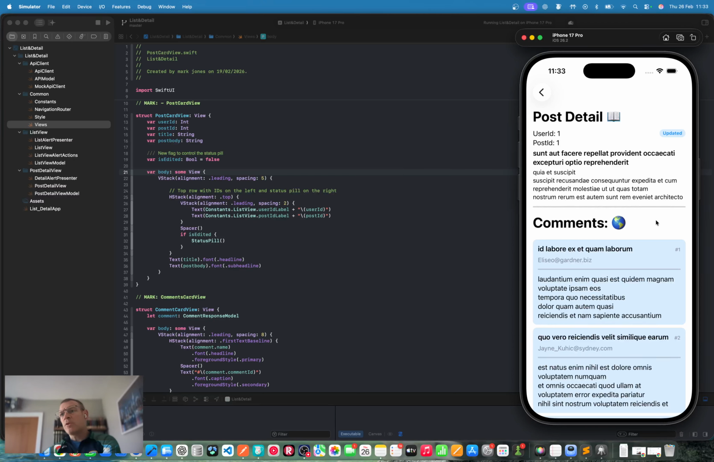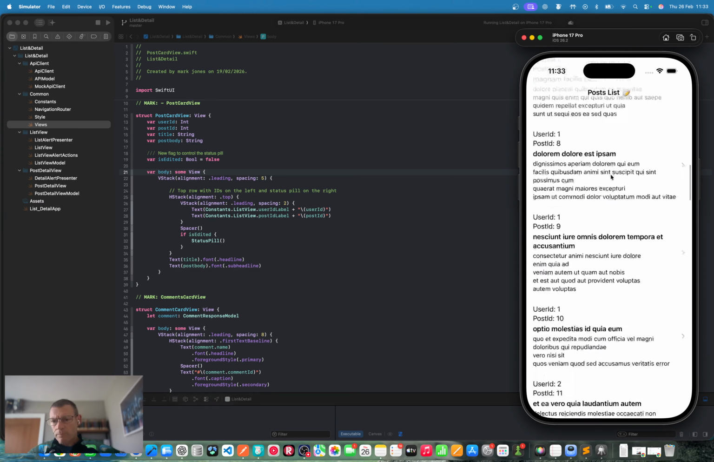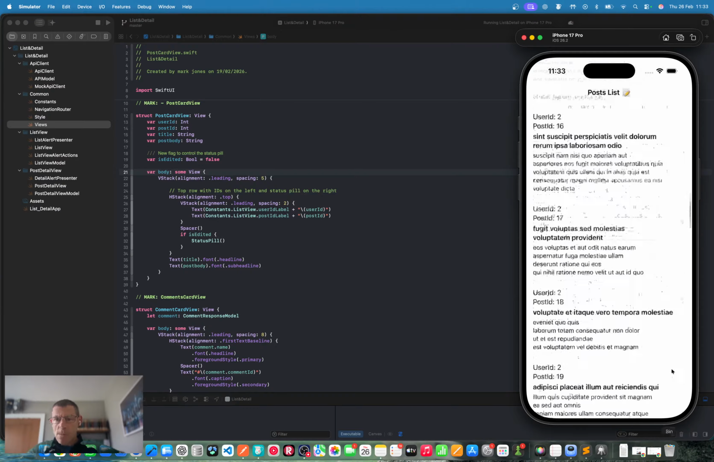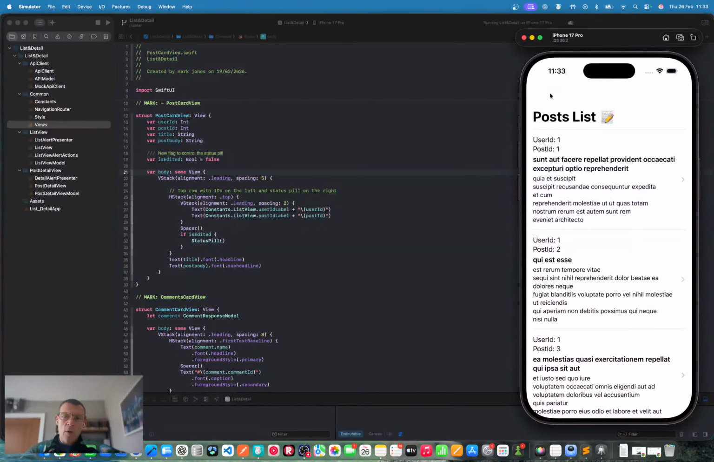So let's just clean up some of the UI and wrap up this application. I think we were looking at that the last time, and the UI is quite rudimentary. It does what we want it to do, but it's quite rudimentary. So let's have a look at that. On the main list screen, we have our postcard view. Here it is, postcard view. So let's try to improve that.